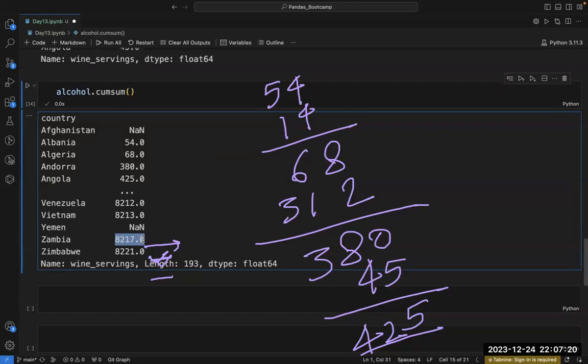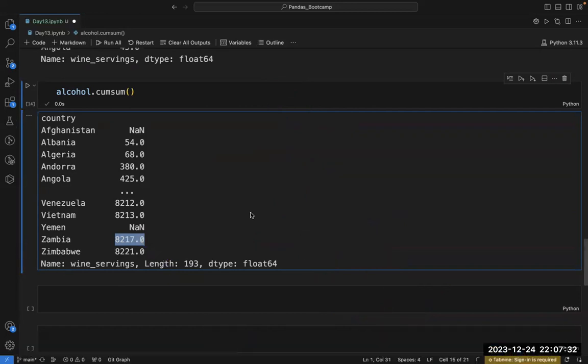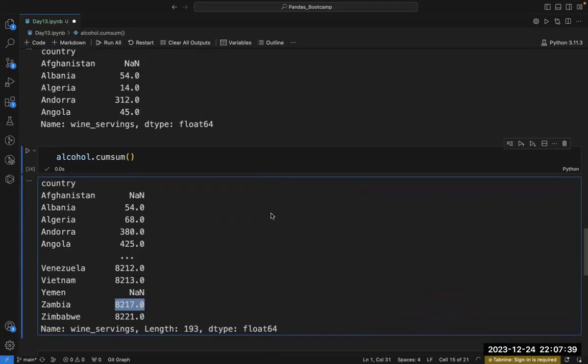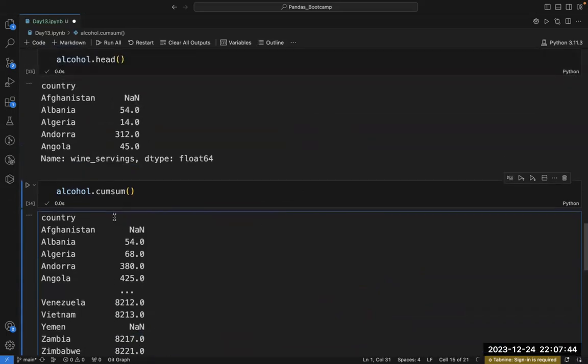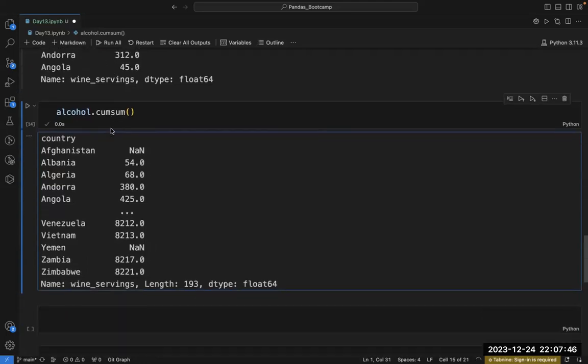So this is how I'm getting the cumulative sum. Do you understand this cumulative sum, how you are getting it here? Similarly, the last value in the cumulative sum will always be equal to alcohol.sum, because at the end it will calculate the sum of all the values before it. So that's why it will be equal.